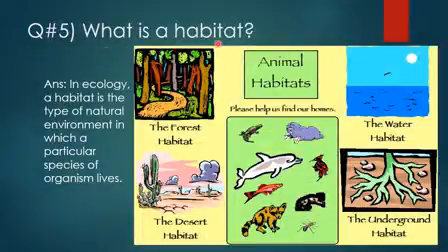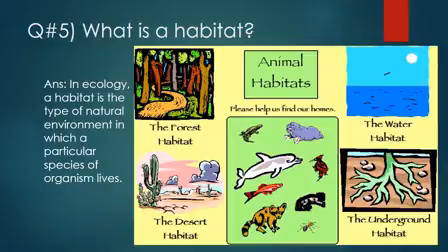The next question is, what is a habitat? The answer of the question is, in ecology, a habitat is the type of natural environment in which a particular species of organisms live. So habitat is the one thing that is living in one particular environment.